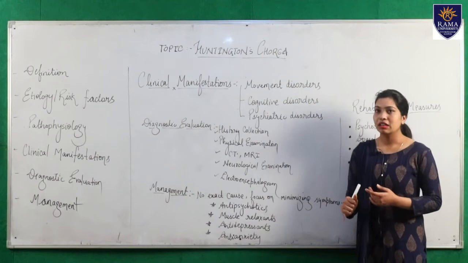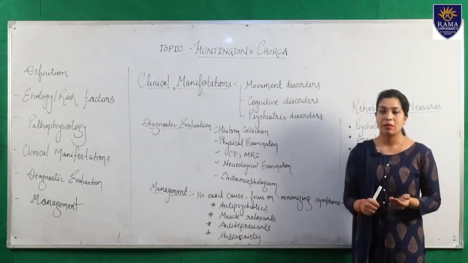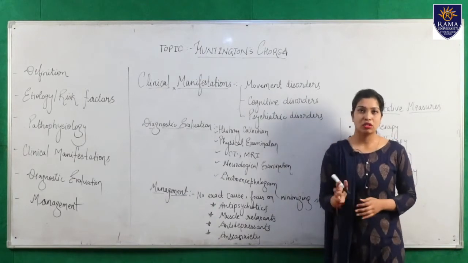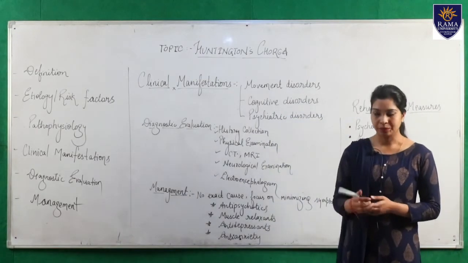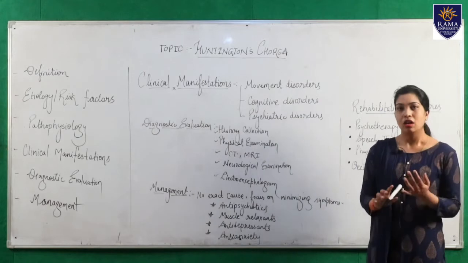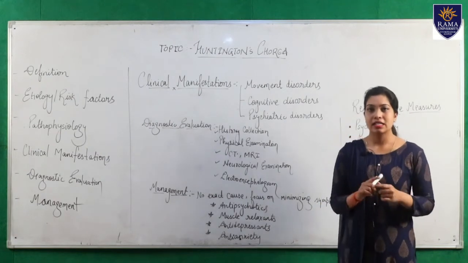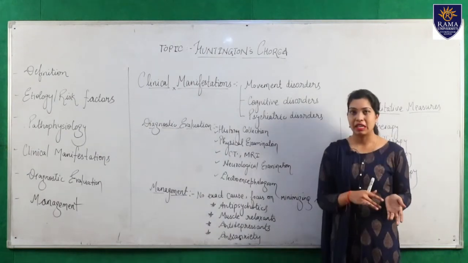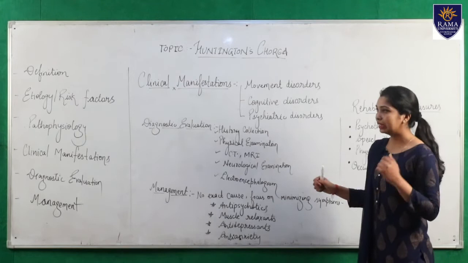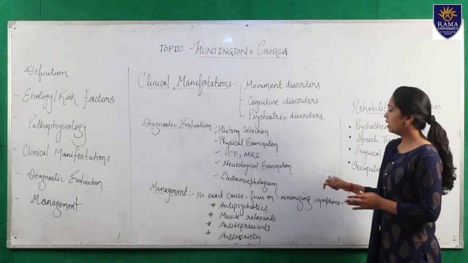Next is the cognitive disorders. Cognitive disorder occurs because there is a defect in the part of the cerebral cortex. The patient has slowness in the processing of thoughts. If we ask the patient to talk about some topic, we can see the patient just thinks for a moment, then speaks. There is a time gap between thinking and speaking because the processing of thought is late. The patient takes some time to answer questions.